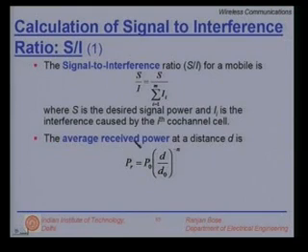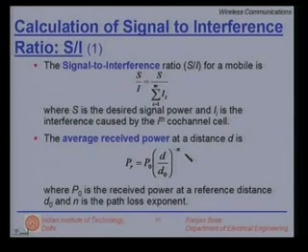The average received power at a distance can be written as P_R, the received power, equal to the transmitted power P naught at a distance D naught, and D is the received power at a distance D. So, this is a normalized power, and N is the path loss exponent, which can vary from 2 to 4 depending upon the scenario. Please note that there is an inverse law, but it is not the inverse square law. It can be inverse cubed or inverse to the power 4.